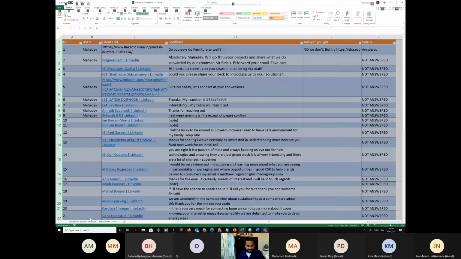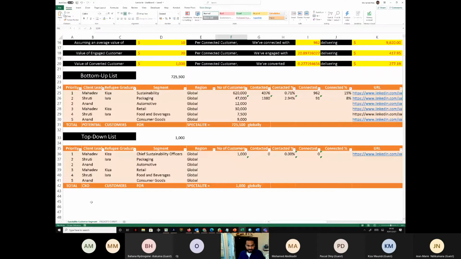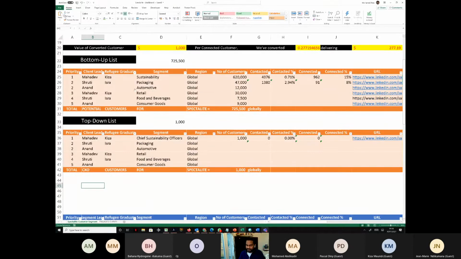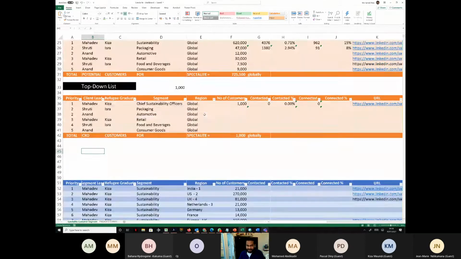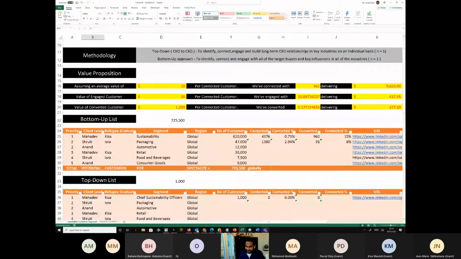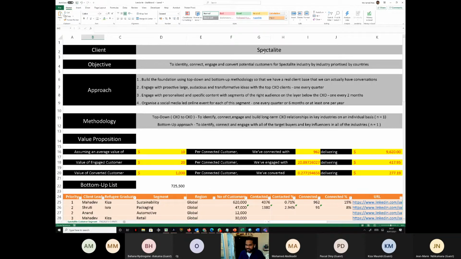I'll just quickly try to go back. So this target list, right? This list is going to be really important for you guys to create, to maintain, and to communicate the same sheet with your client every day, every week, every month, right? So this is going to be your living, breathing document for every client.